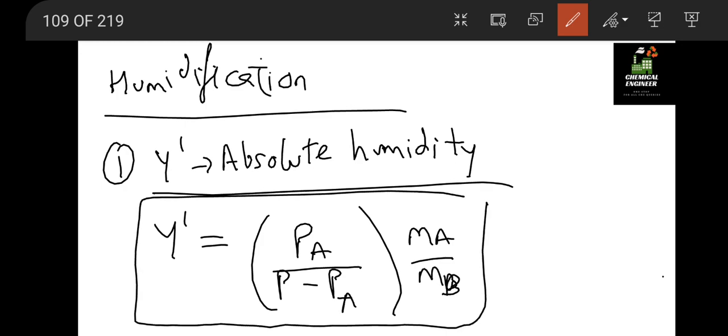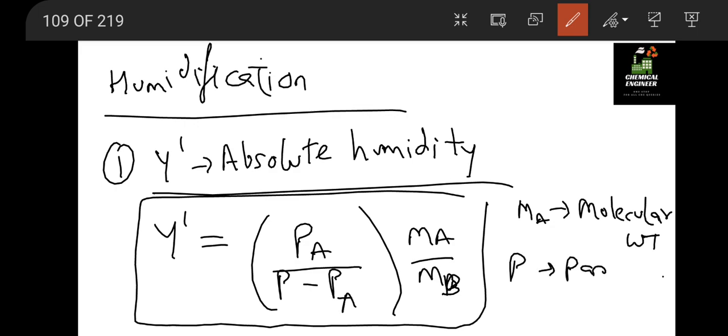MA is the molecular weight, P is the pressure, PA is the partial pressure of A. In humidification, what we generally take is a gas used to humidify. So absolute humidity shows the relation of the partial pressure of A, where A is a vapor.